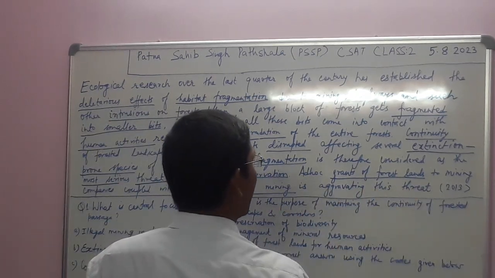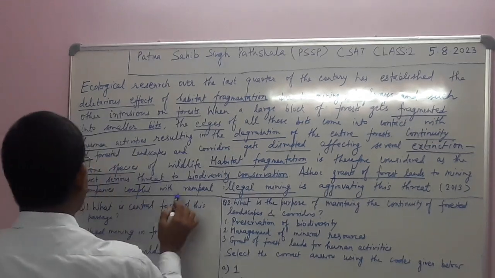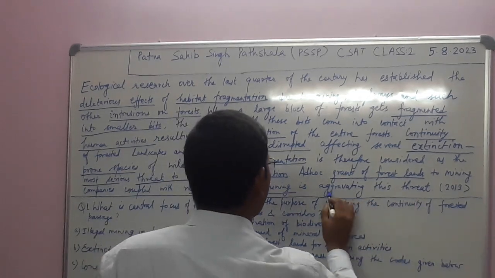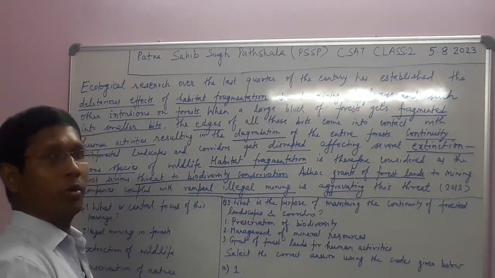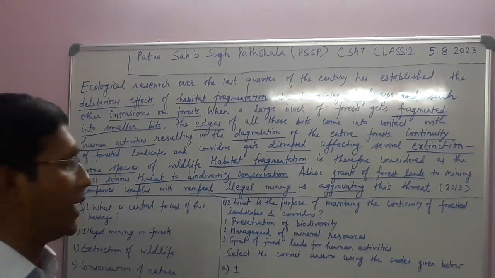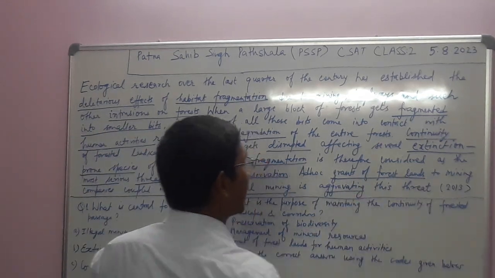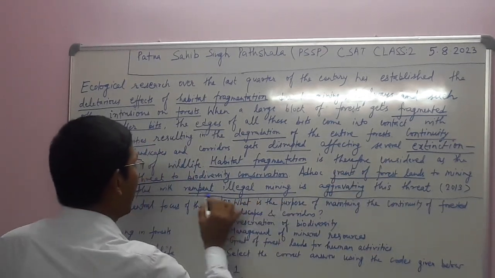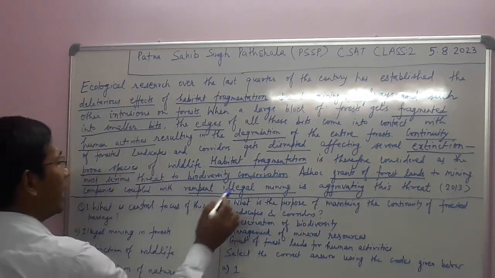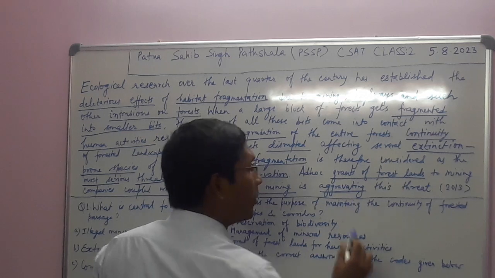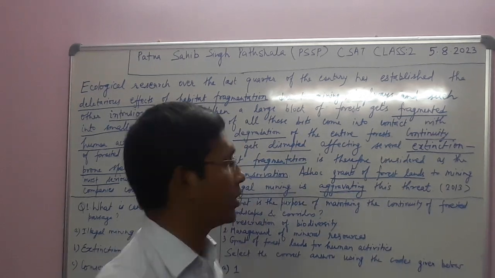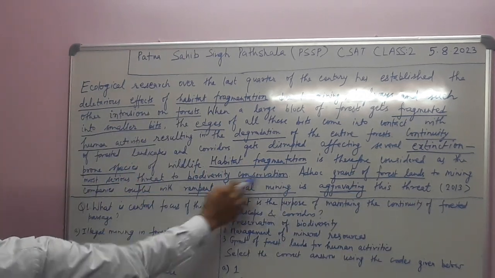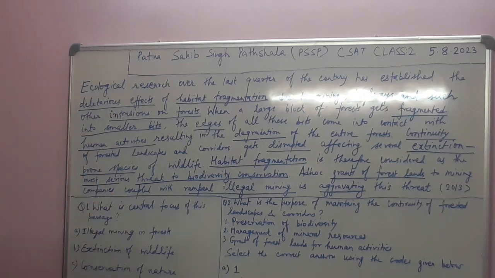Ad hoc grants of forested landscapes to mining companies, coupled with rampant illegal mining, is aggravating this threat. Ad hoc means without any planning. Grants of forested landscapes is the key phrase. Rampant illegal mining, illegal mining is the key phrase. Aggravating means to make things more serious, worse than earlier. This threat to biodiversity conservation. So this is what we can see in the entire passage.